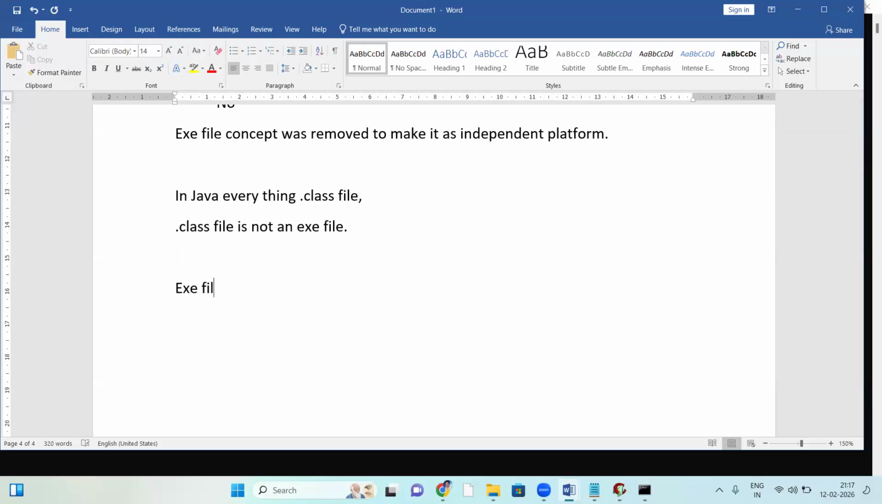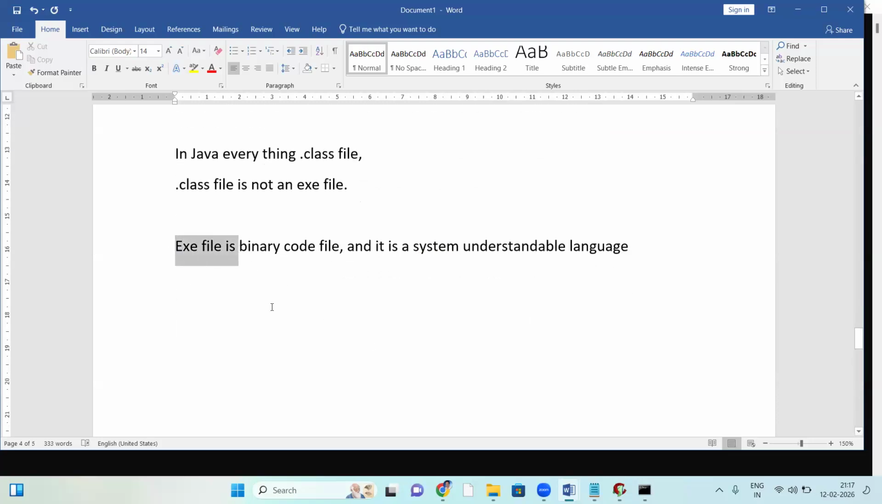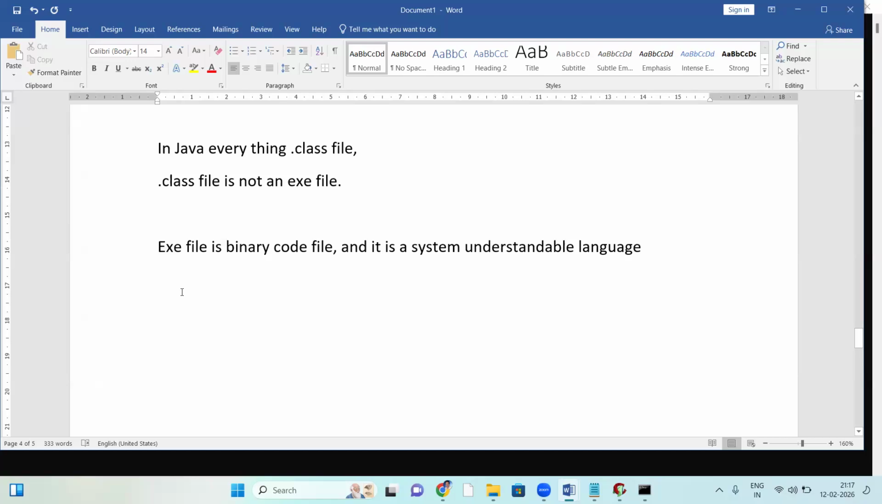An exe file is a binary code file, and it is a system understandable language. Okay, a system understandable language. So the exe file is a binary code file, and it's a system understandable language.